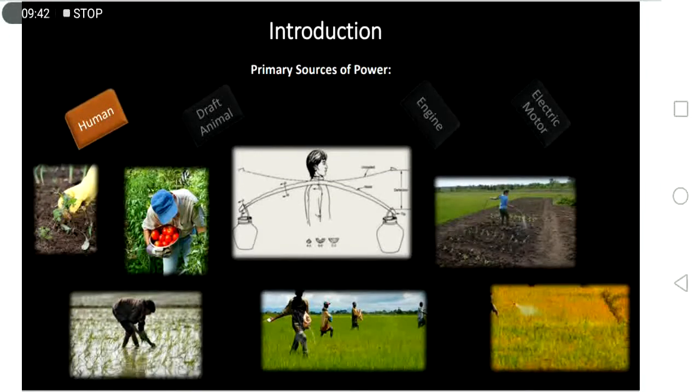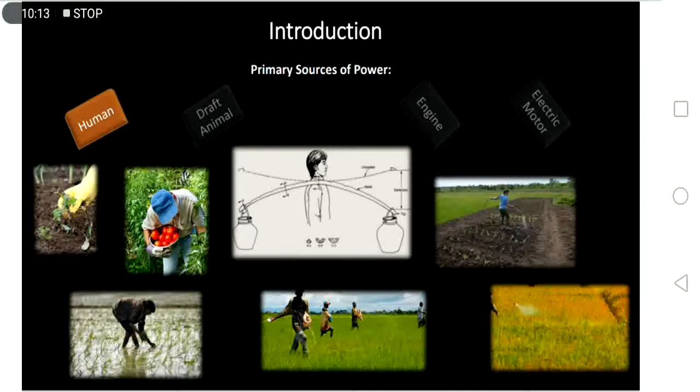So the human power here is the lowest among the four sources. But remember, it can perform some agricultural operations that require low power. When you say low power requirement, it needs lesser energy at a specific time to do the job. Example, picking tomatoes.